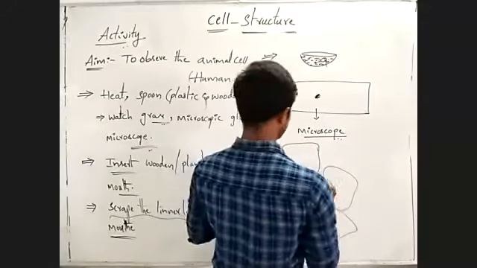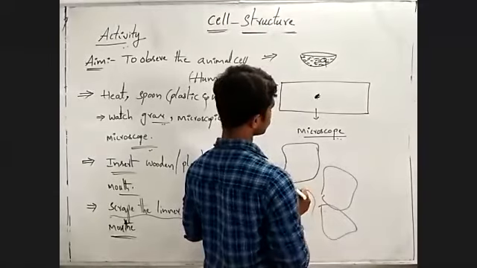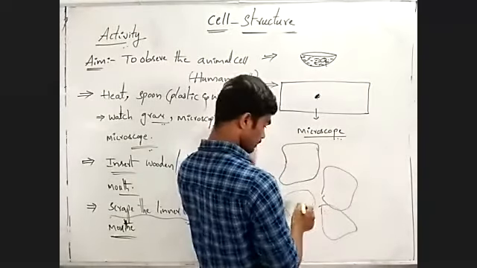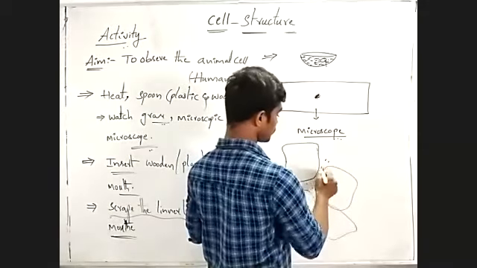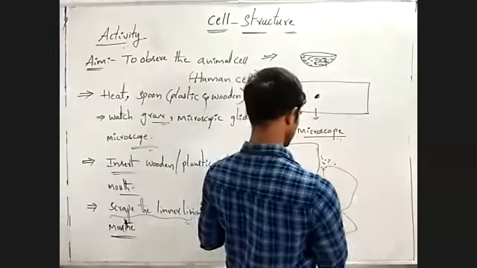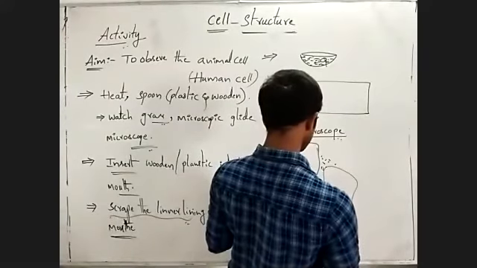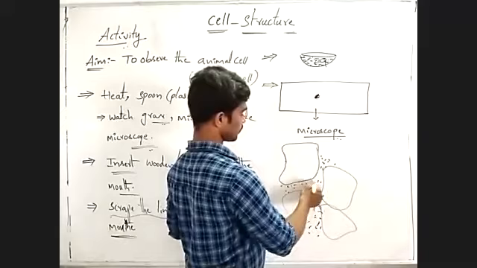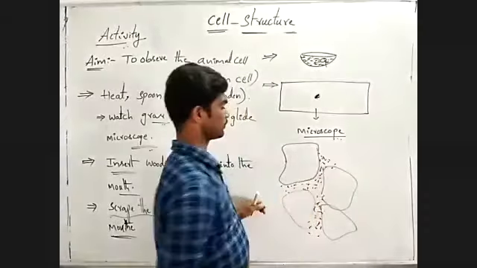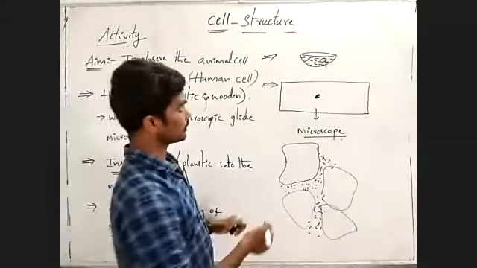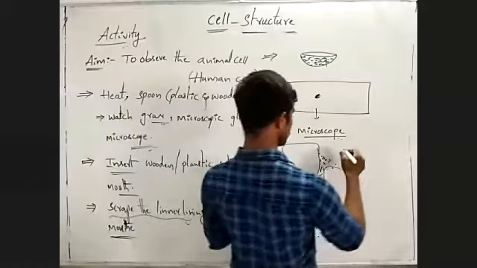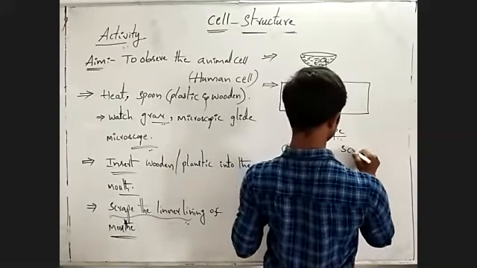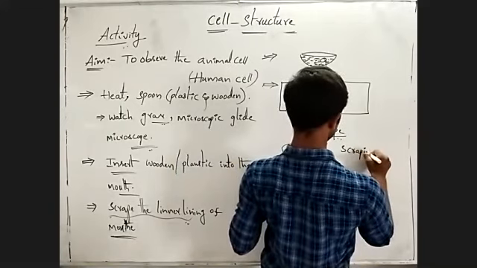For example, these are cells. You can observe this type of cells. Large intercellular spaces are present here. Like this, this type of scrapings you can observe.